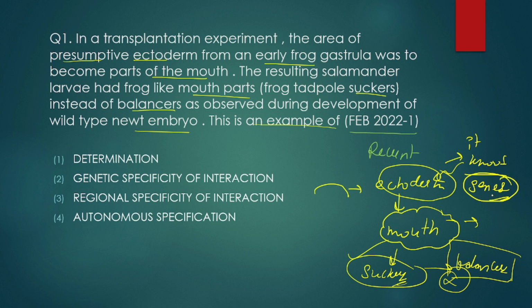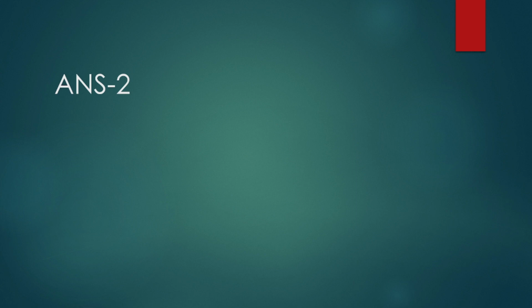Despite how unsuitable it is, suckers are not suitable, it should be balancers, but still it is forming the type of mouth it already knows. Thus the species barriers can be crossed by instructions sent by the mesenchymal cells. So it is an example of genetic specificity of interaction. The genes it had, the mouth it knows how to make, it will make only that. So this is an example of genetic specificity of interaction. The answer number 2 is the correct option.